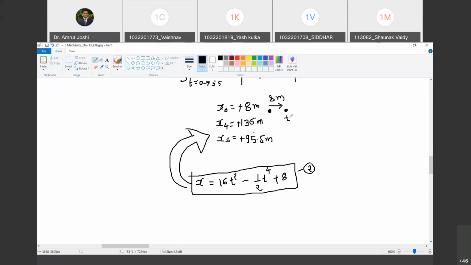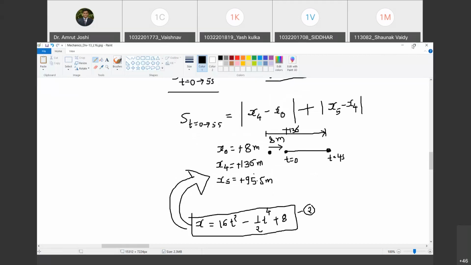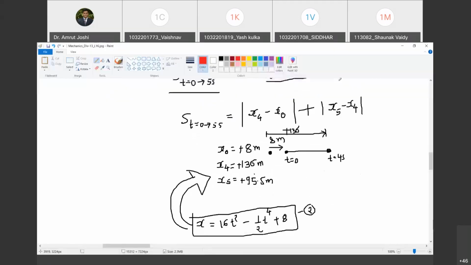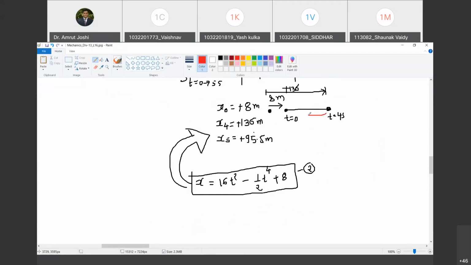Then this is at t equal to 0. Then at t equal to 4 seconds, it reached this position where it was at the location plus 136 from the origin. Happy? Yes, sir. Then it reversed its direction of motion. And after reversing the direction of motion, it traveled a certain distance back and reached a point which is located at distance 95.5 from the origin. Happy? Yes, sir. This is its position at t equal to 5 seconds.